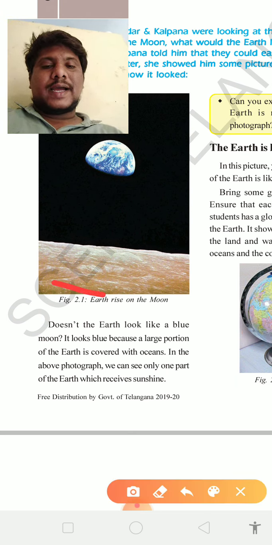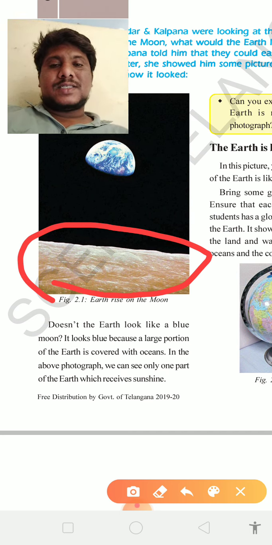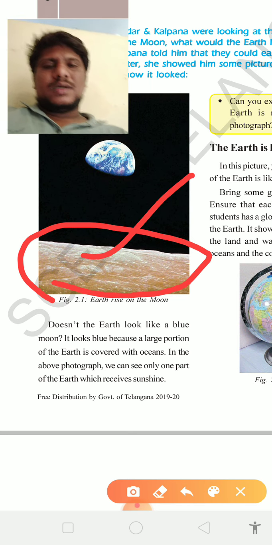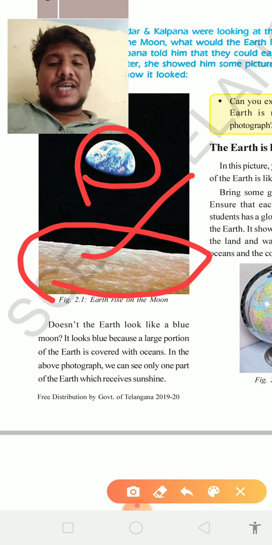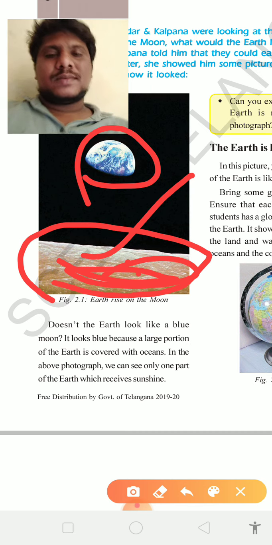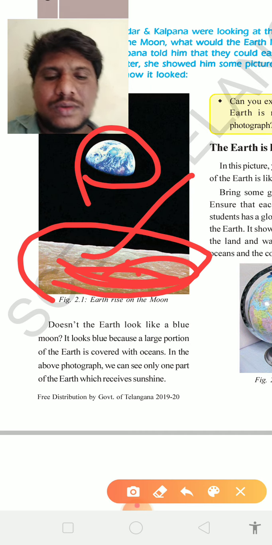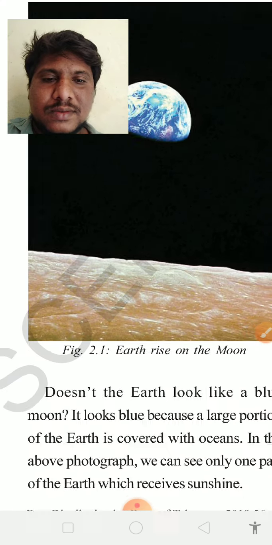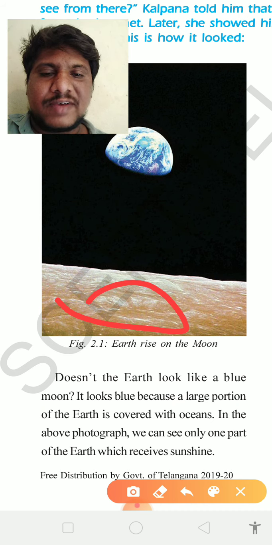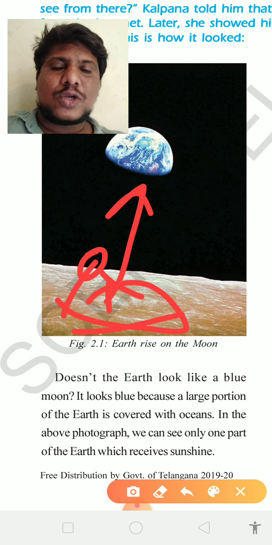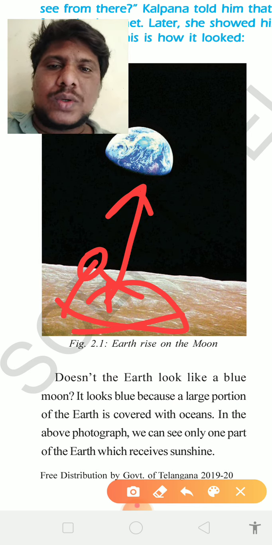Children, whatever the land, this white area you are seeing, this white area is called moon. This area is called earth. We are seeing the view from moon, the earth view from moon. If you went on the moon, if any person is standing here, that person can easily see like this. The earth is looking like that, okay, from moon.